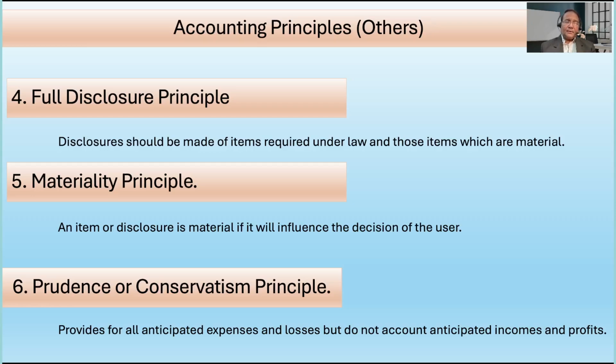Say, for example, if a particular plant in an organization is kept on shut down for a longer period of time, maybe 6 months or so, this is a material decision for the users of the accounting information who have invested or are likely to invest in the company.